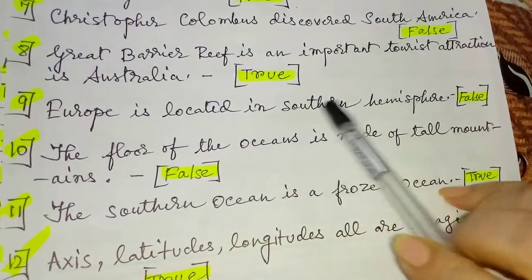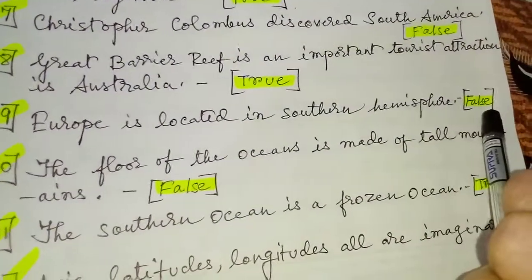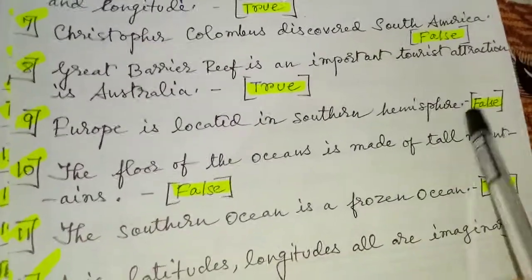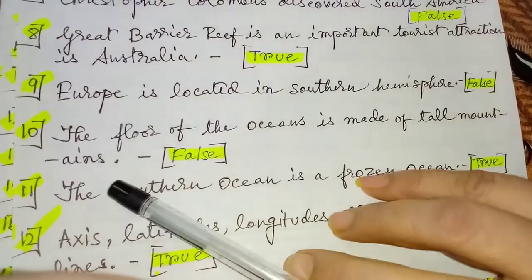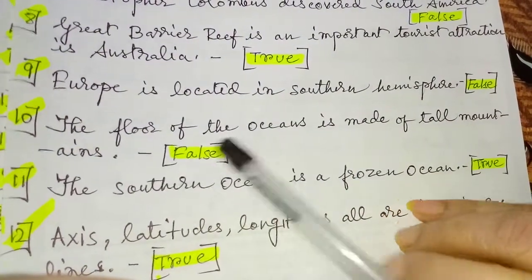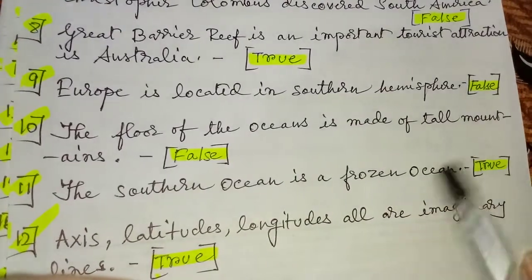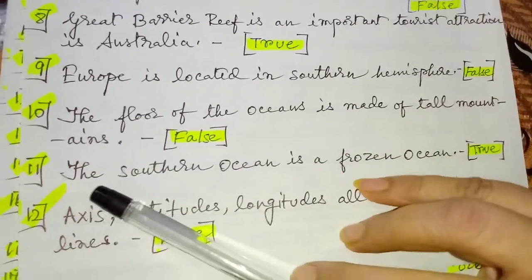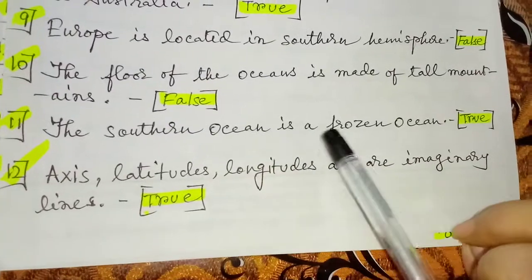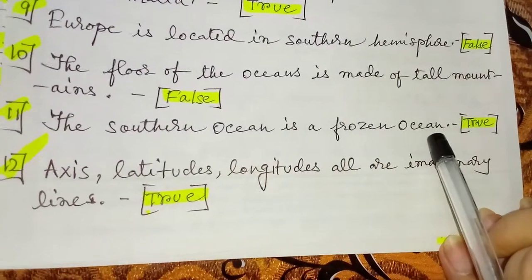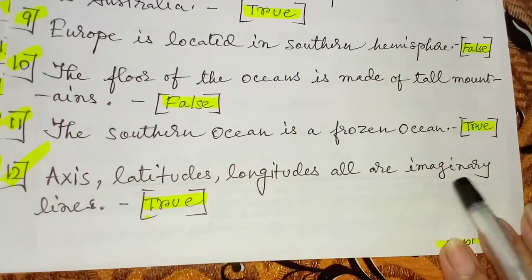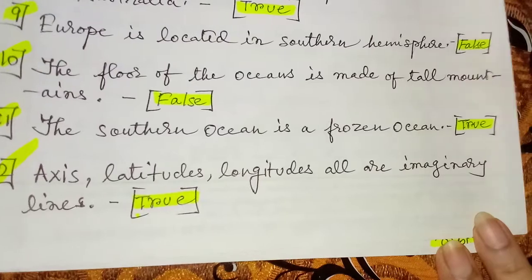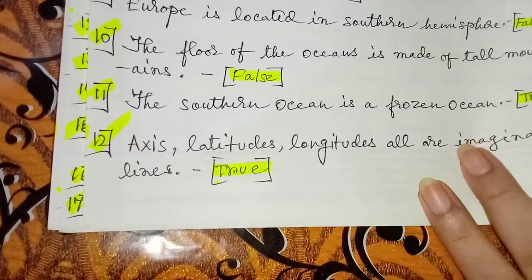Europe is located in southern hemisphere. Answer is false. Europe is located in northern hemisphere. Next, question number 10. The floor of the ocean is made of tall mountains. Answer is false. The floor of the ocean is made up of flat plains. Is the correct answer. Question number 11. The Southern Ocean is a frozen ocean. Answer true. Axes, latitude, longitudes, all are imaginary lines. Answer is true.